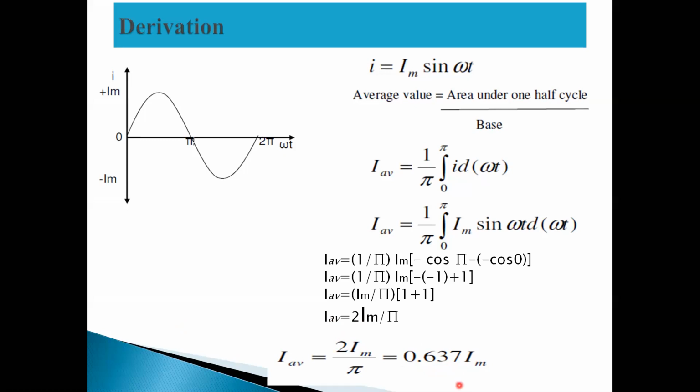Is it clear? Yes, sir. Any doubts here? So this is the average value we have calculated only for the half cycle. For the next half cycle it will get the negative value, you will get that here now.